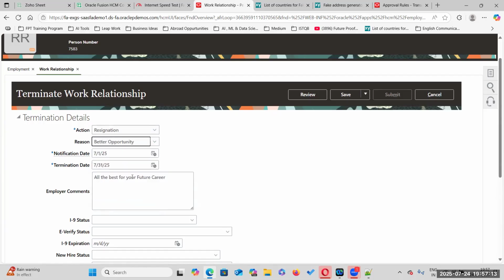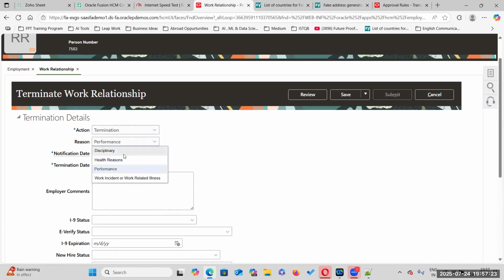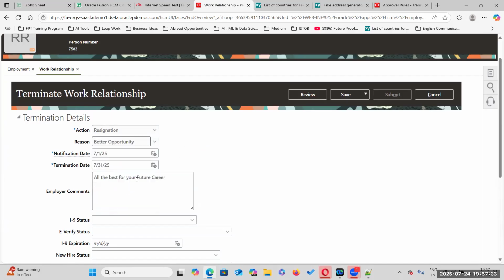If the company is terminating him, it is termination, based upon discipline, performance, or health reasons. I want to go with resignation. Mostly the employee has given the resignation, right? Yes, 80 to 90 percent of cases employees resign from the company. So resignation and better opportunity.